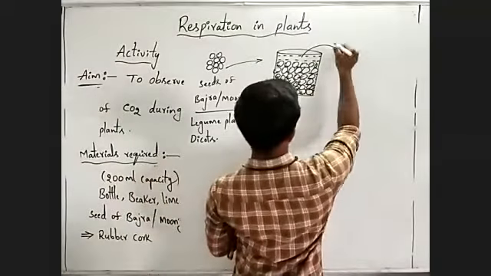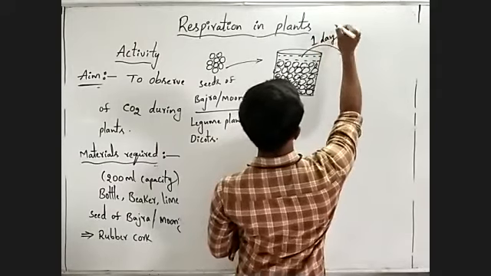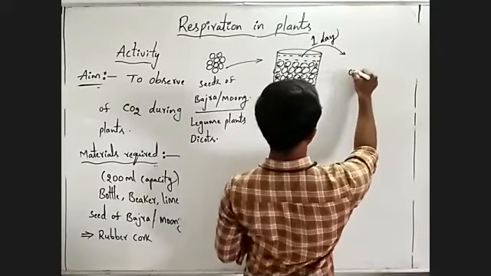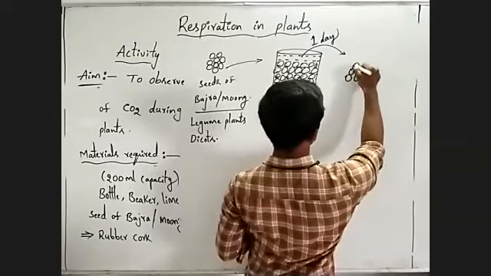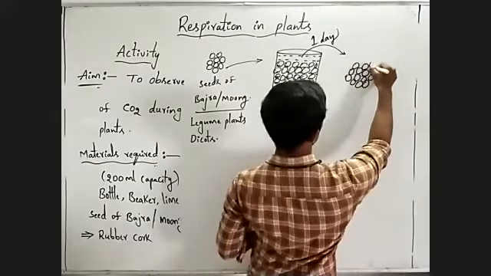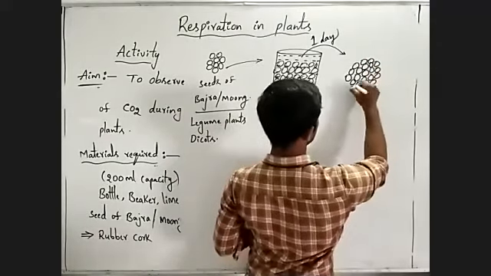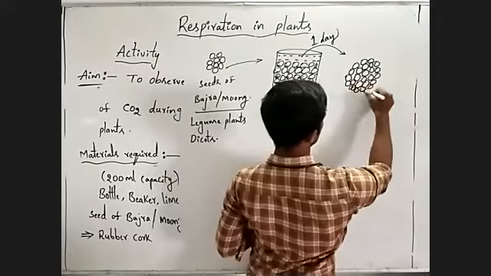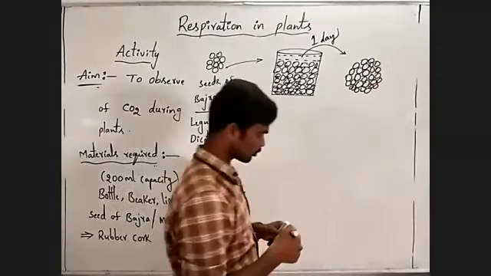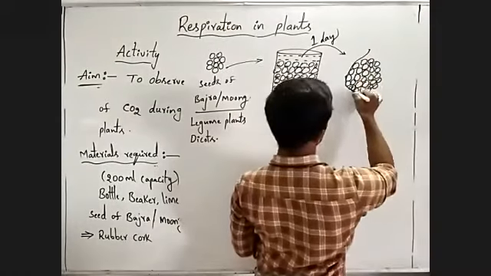After a night or after one day, you have to collect these seeds and place all the seeds in a wet cloth pouch.